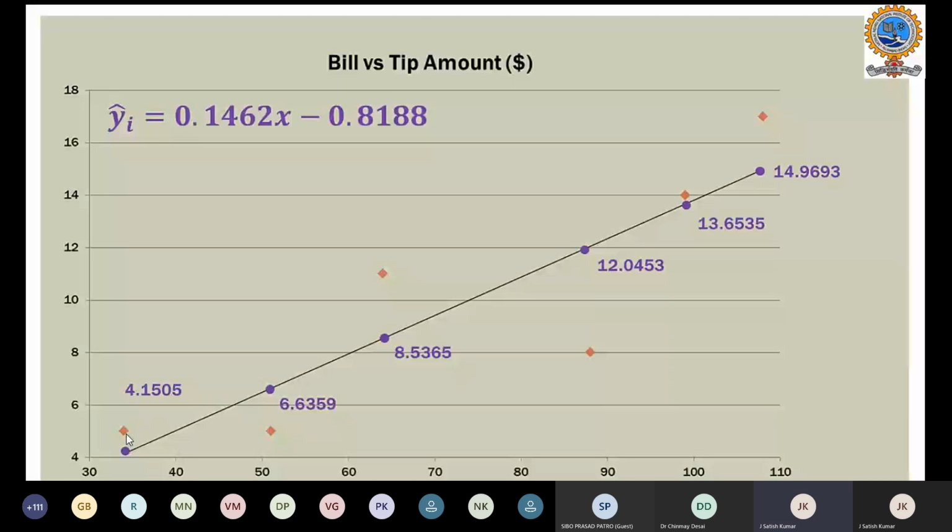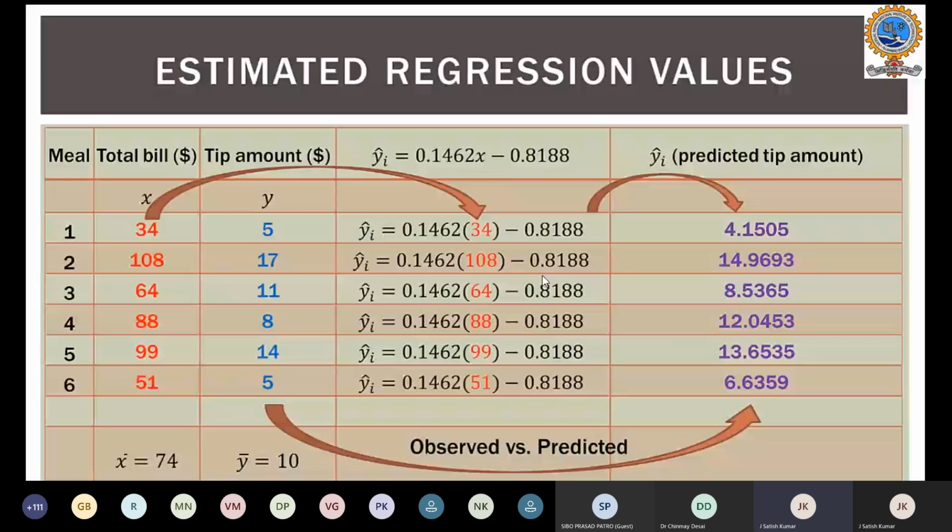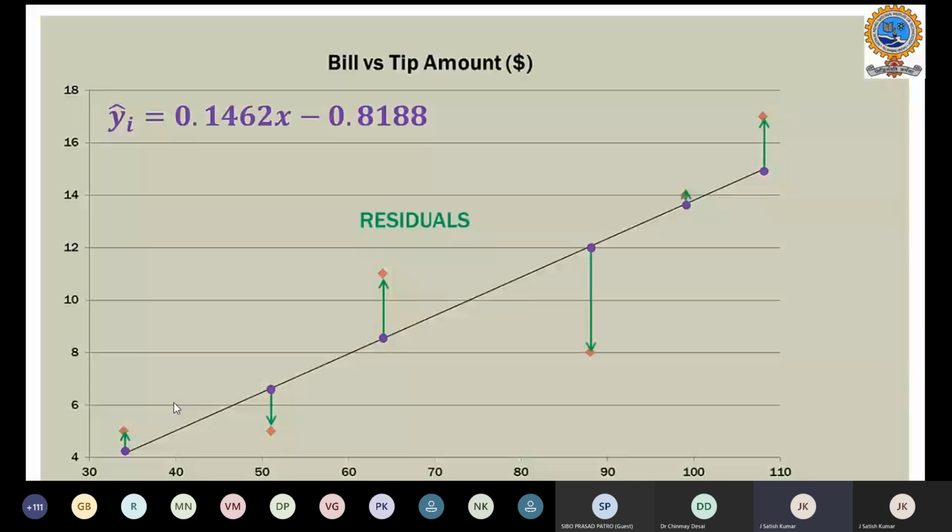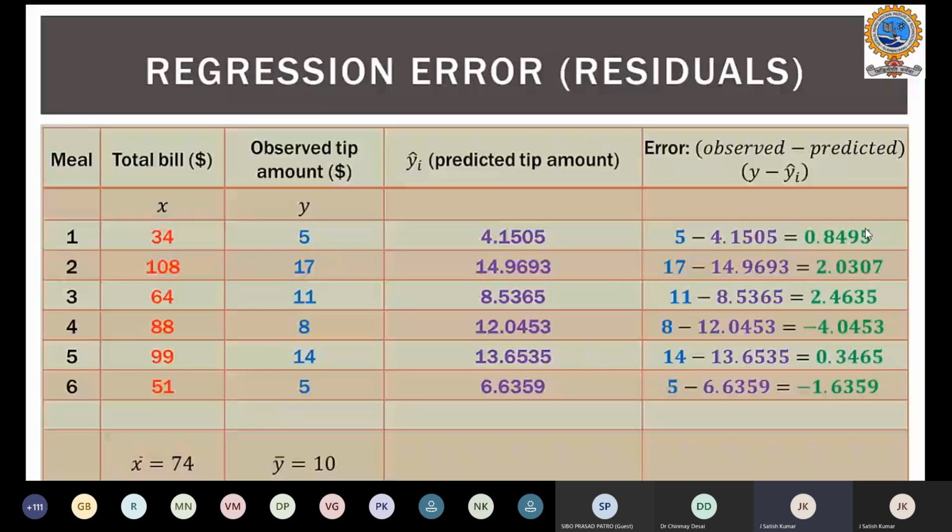So you can see I calculated the observed and predicted values for all the sample data that has been given, and I plotted the regression line, and we can see the difference, the residuals. Now if you compare the residuals between the actual value and the predicted value, we will square that.